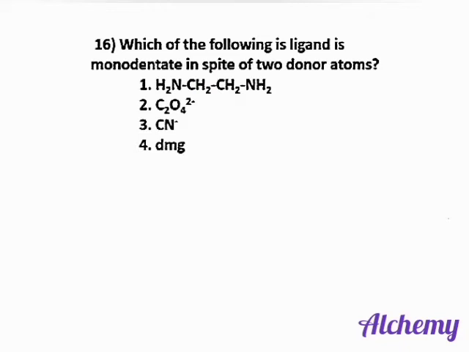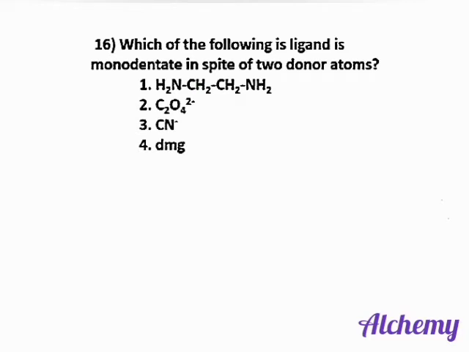Next question. Which of the following is a monodentate ligand in spite of having two donor atoms? The correct answer is the cyanide ligand, CN-. It is a monodentate ligand, whereas all the three other options are didentate ligands.